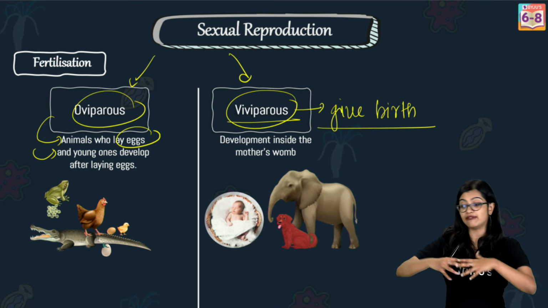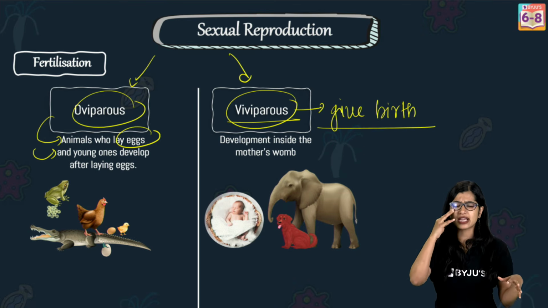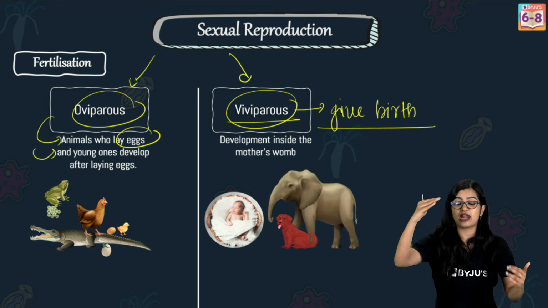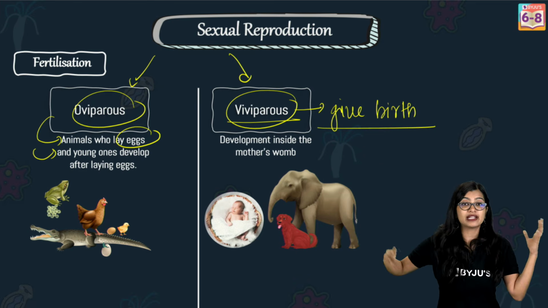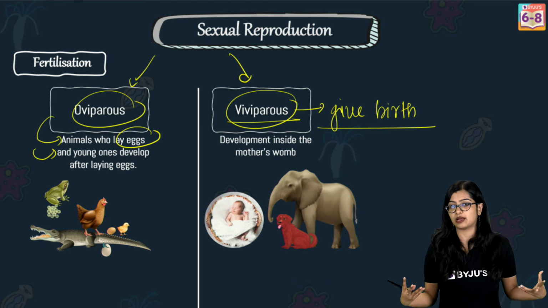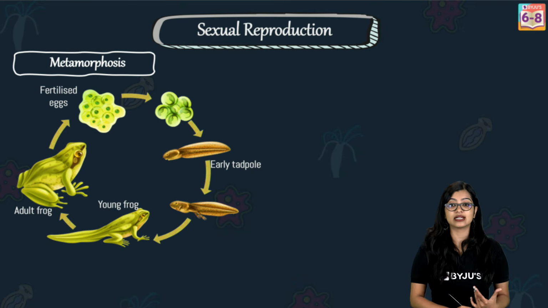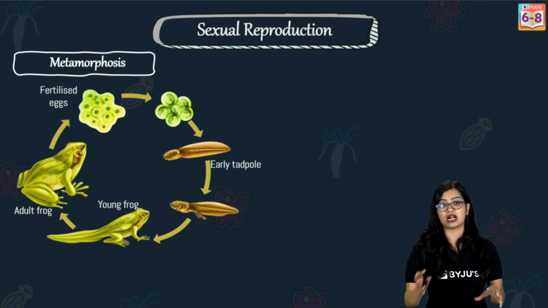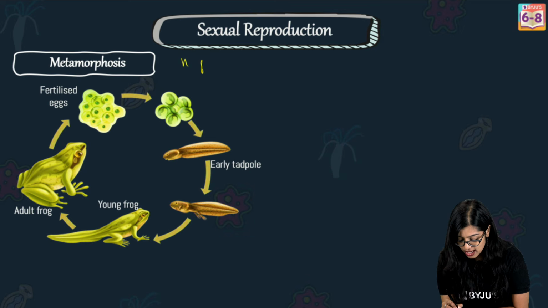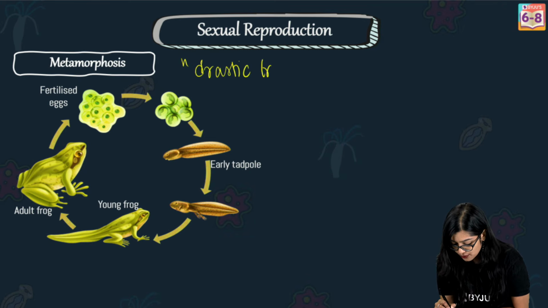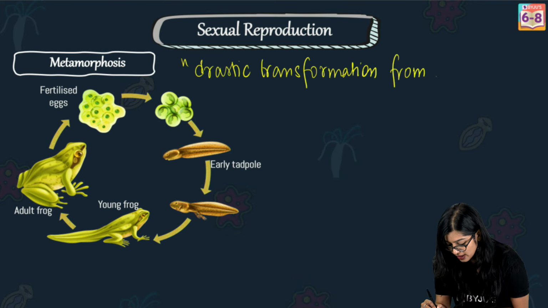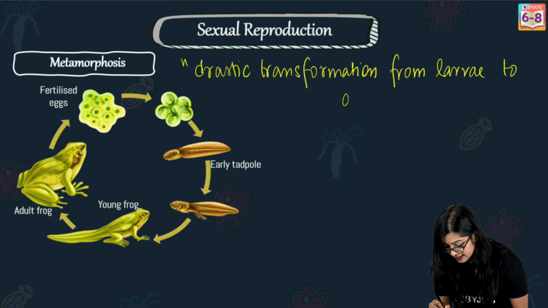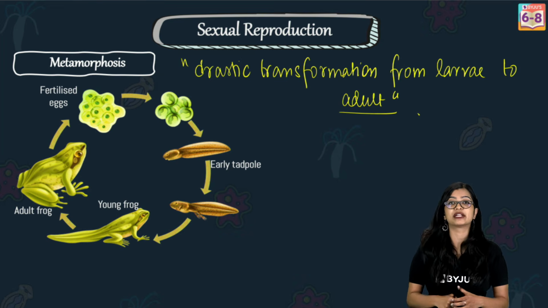And when we talk about the development of organisms, right? In our case, if you think about it, as we grow from an infant to an adult, we undergo certain transformations. But there are no drastic transformations that take place. On the other hand, some organisms like frogs, insects, and butterflies undergo drastic changes. And these drastic transformations from larvae to adult is what we call metamorphosis.